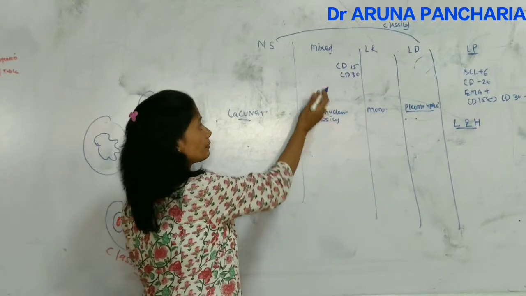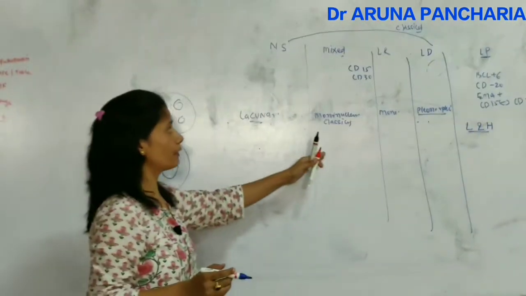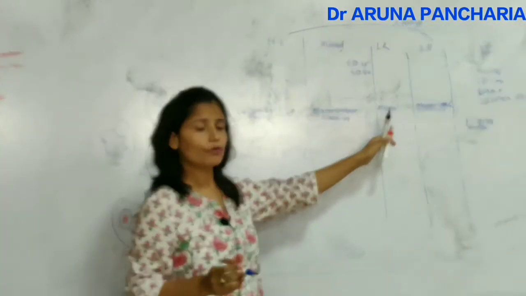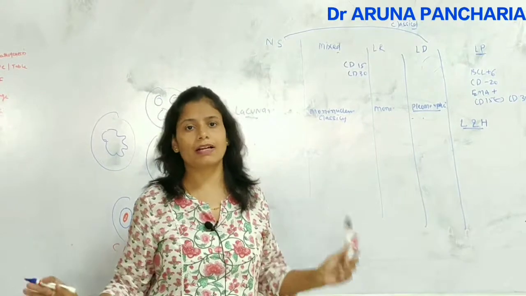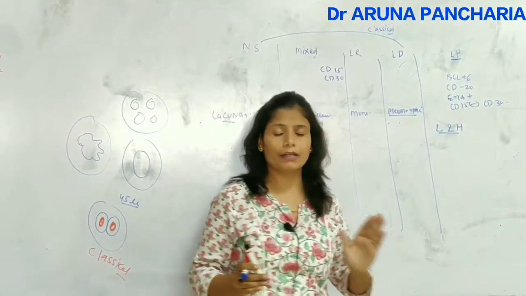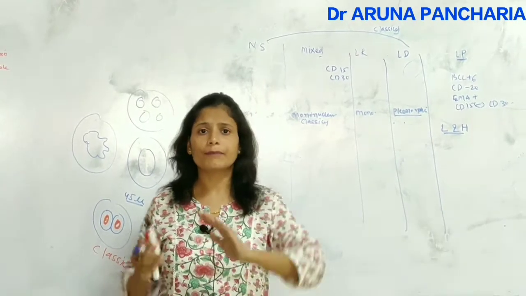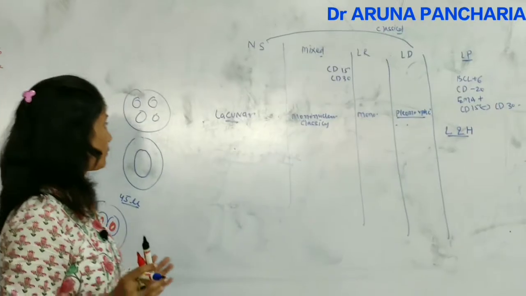In the case of the mixed cellularity, mononuclear type of the RS cell will be there, and the lymphocyte rich again mononuclear, and the pleomorphic, the shape is very bizarre type of the RS cell is there, and the lymphocyte histiocytic type of the RS cell, it is again a polypoid type of nucleus is there.